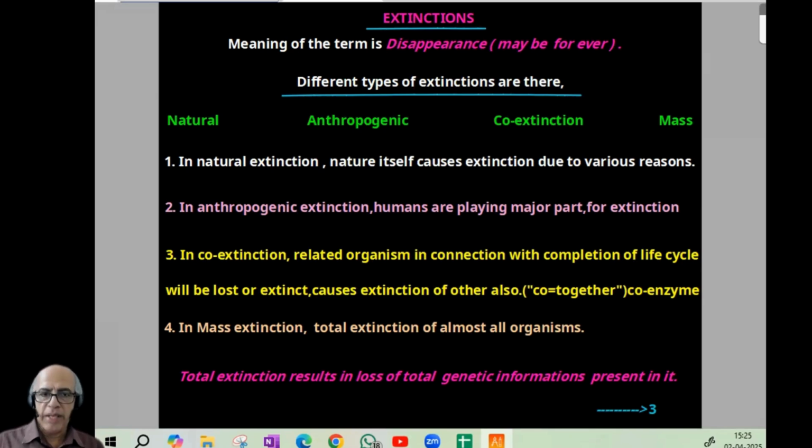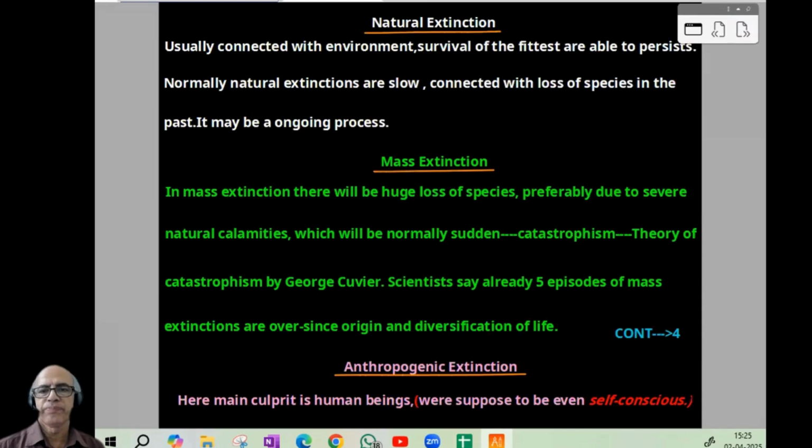Now, next is mass extinction, total extinction of almost all organisms, a big one. So total extinction results in loss of total genetic information present in it. I think the second page is clear. Now we can proceed to the third page. Natural extinction is a very interesting topic. Theoretical only, but interesting to study.